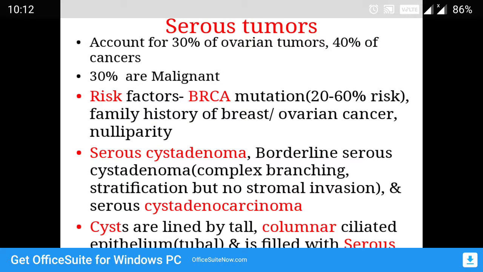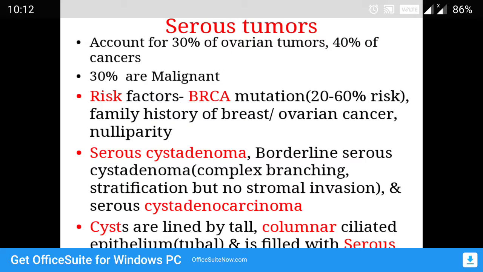Now coming to serous tumors, they account for 30% of ovarian tumors and 30% of them are malignant. The risk factors are BRCA mutation and family history of breast and ovarian cancers.